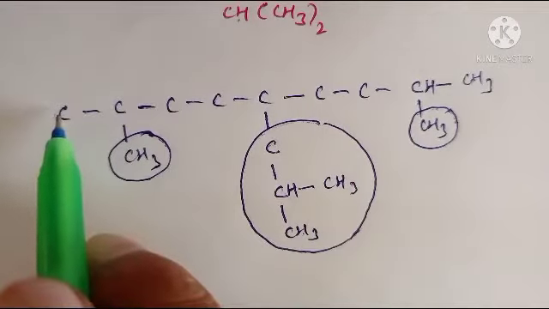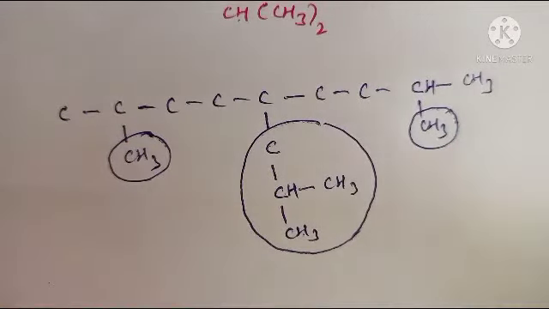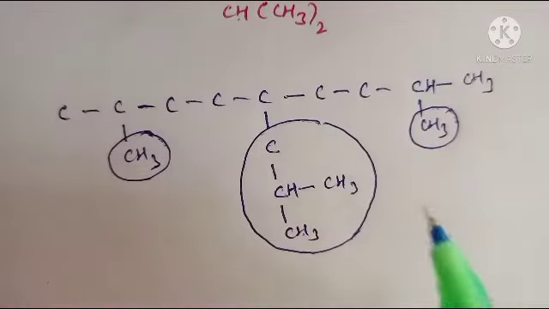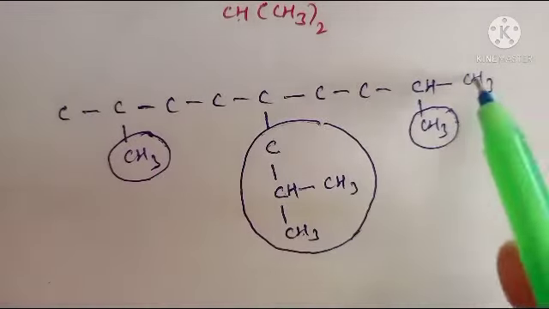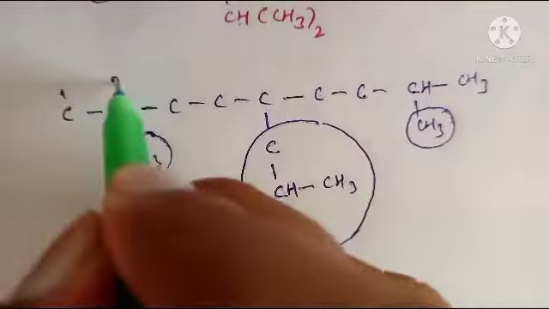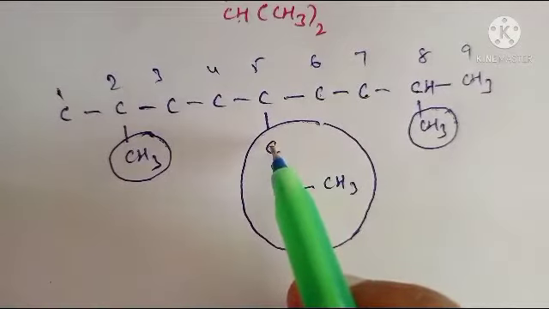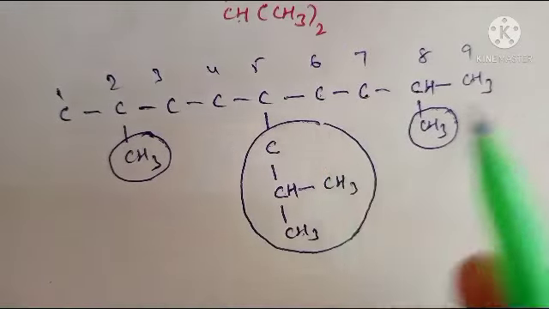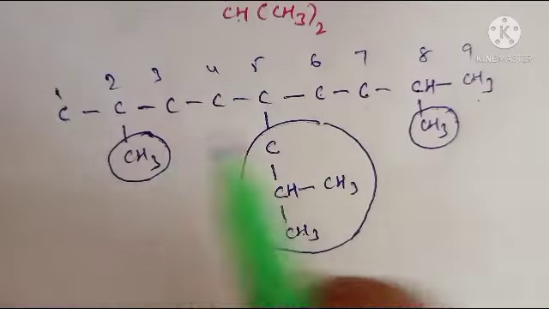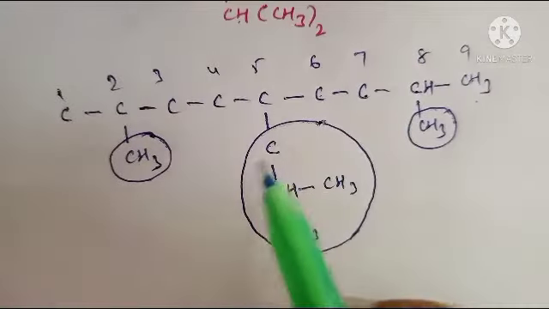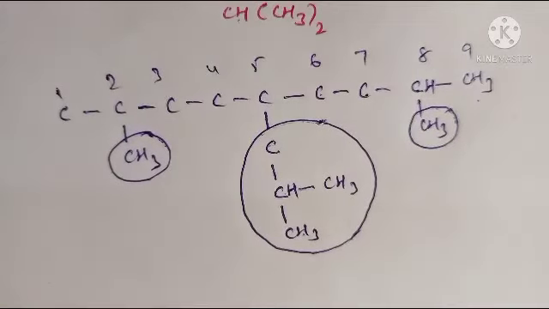Okay, from any end, second position methyl group is present. So both sides at second position substitution is present. So give numbering from any side. Of course, check this one also. 1 2 3 4 5. 1 2 3 4 5, no problem. So 1 2 3 4 5 6 7 8 9. Now give the numbering from this side, because both sides methyl groups are the same position. Both sides fifth position it is. That's why give numbering from any side, no problem.